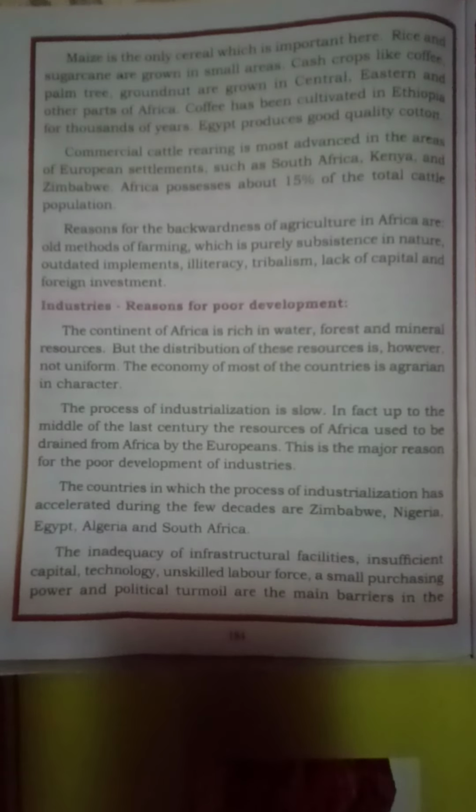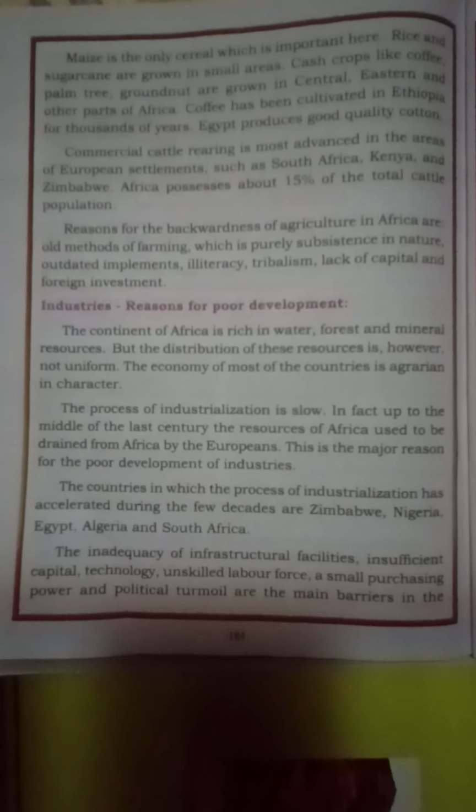Commercial cattle rearing is most advanced in the areas of European settlements such as Kenya and Zimbabwe. Reasons for the backwardness of agriculture in Africa are old methods of farming, which are purely subsistence in nature, outdated implements, illiteracy, tribalism, lack of capital and foreign investment.